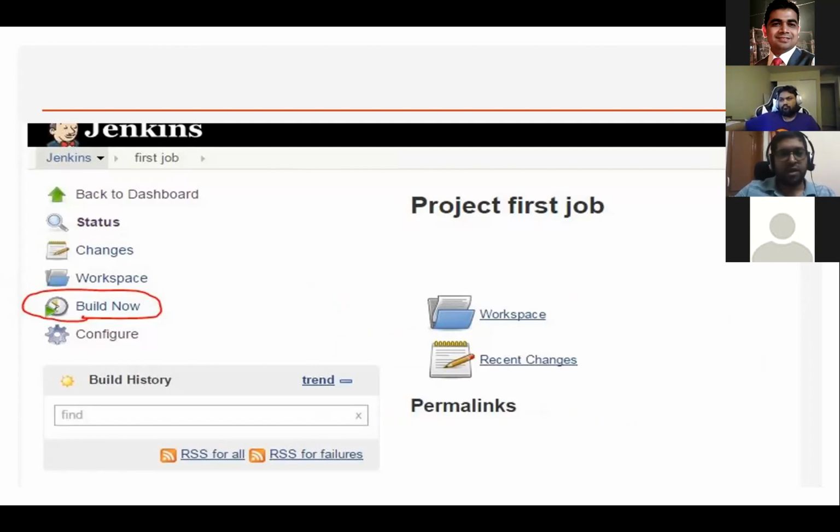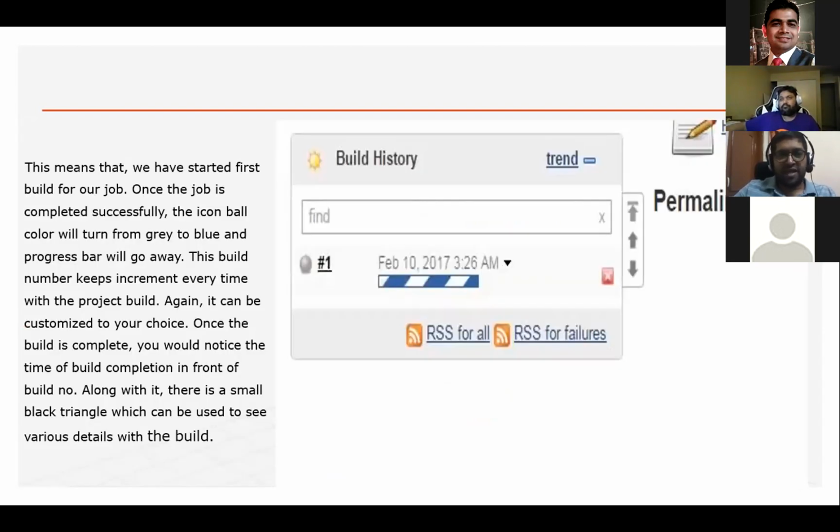Sometimes we want to explicitly start our build. It does not start automatically, or at a certain time we know Jenkins will not receive any update, but we want to rebuild the process. So we click on Build Now, and the automated process will start after clicking on Build Now. Go to the next. Here in the side menu, it will show you that we have started the first job.